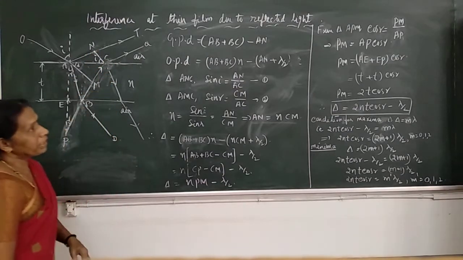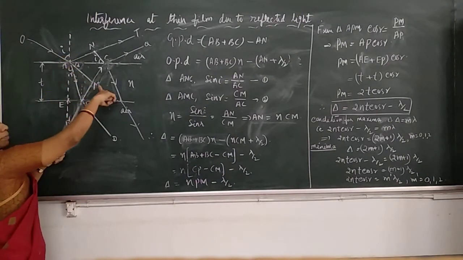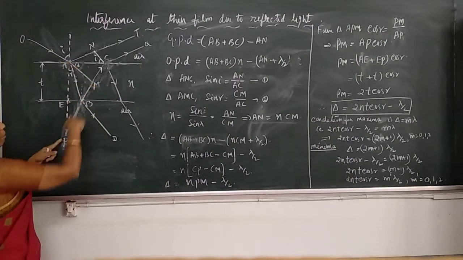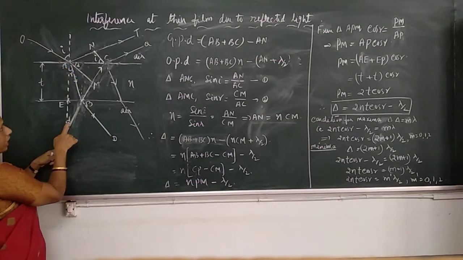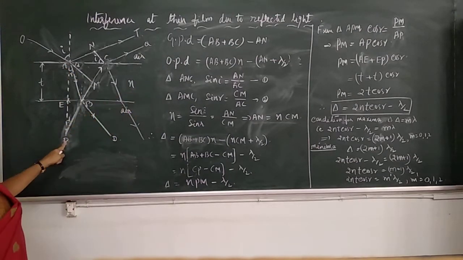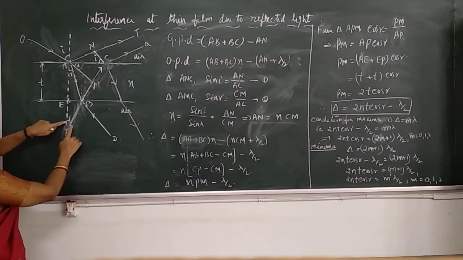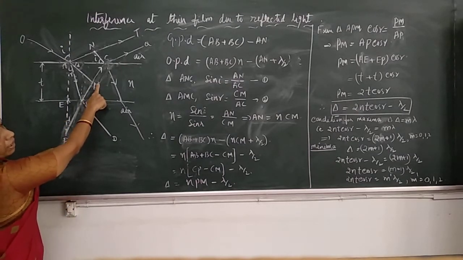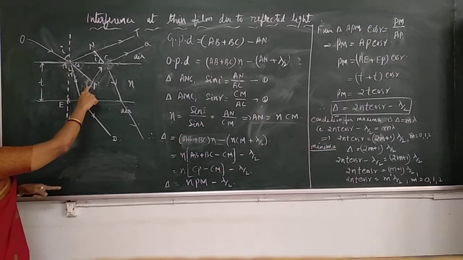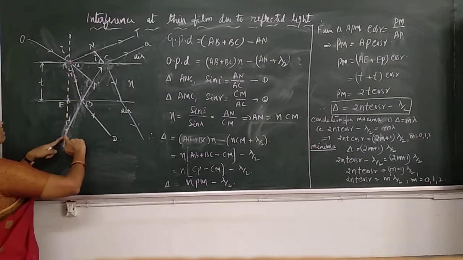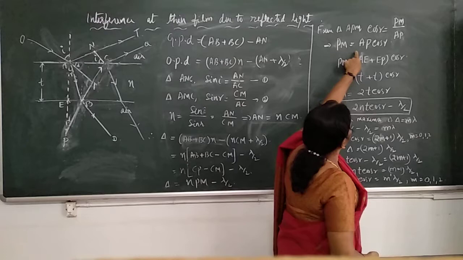Now, from the diagram, let us find out what PM is. See here, AM is the perpendicular drawn. So again, AMP is a right angle triangle. And here, this angle is also R. In this right angle triangle AMP, define cos R. Cos R, by definition, is the adjacent side PM divided by the hypotenuse. Here the angle is a right angle, 90 degrees, so AP is the hypotenuse. Cos R is PM divided by AP, so you get PM as AP cos R.